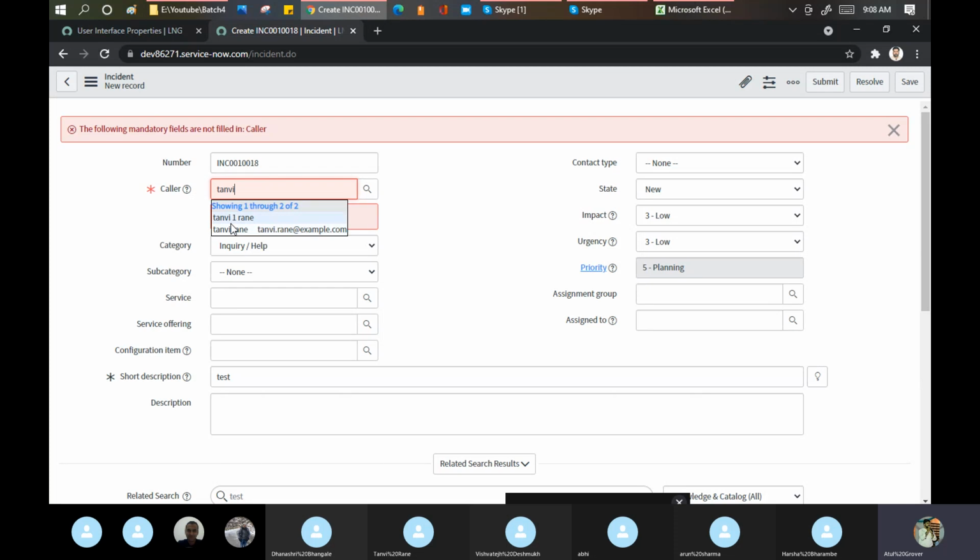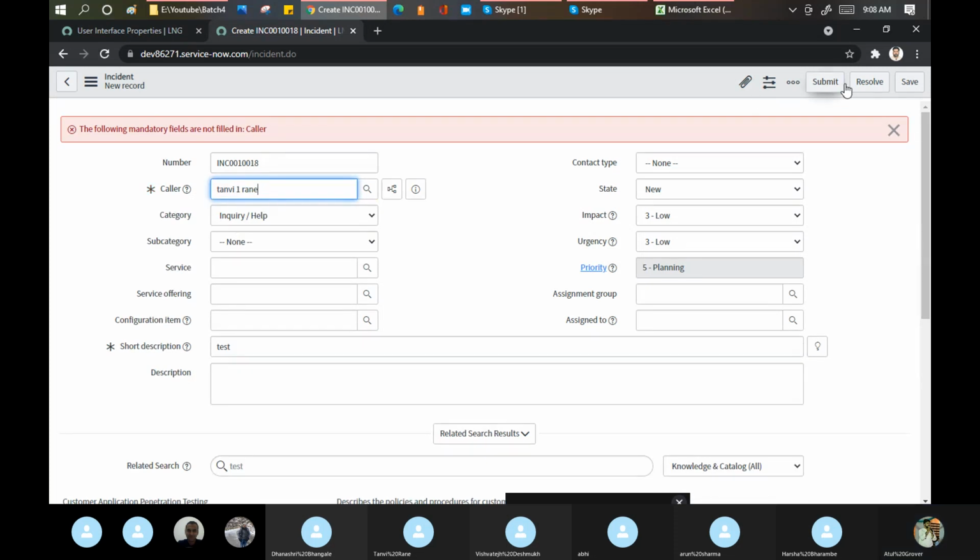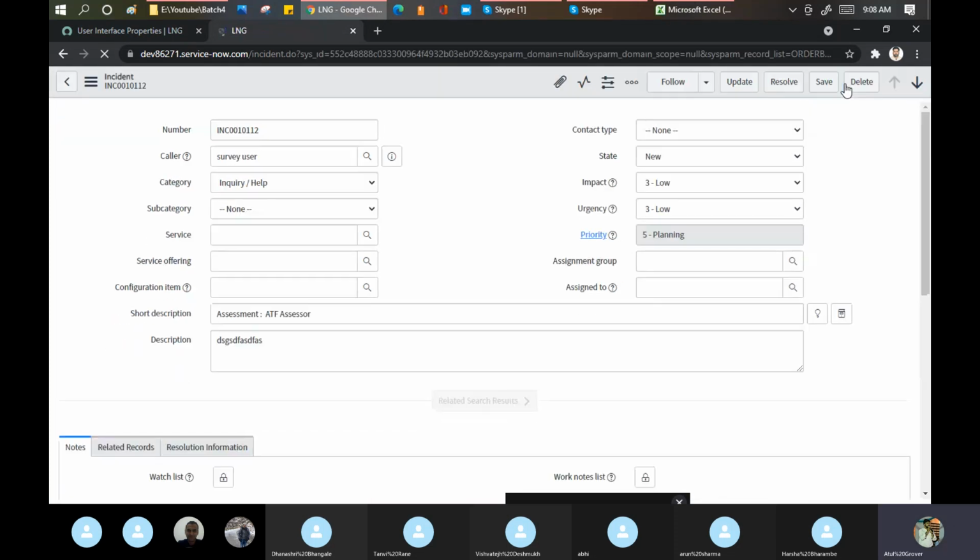Submit is basically used for the first time only, to submit your records, and it also takes you to the next part. See, you are moving on to the next one now. You are not on the same incident. It takes you to the next incident now.